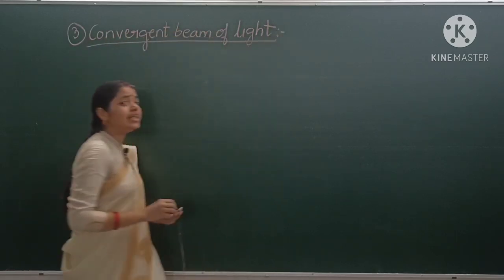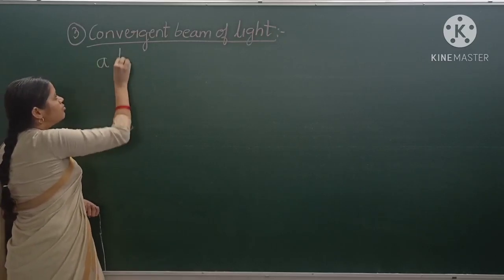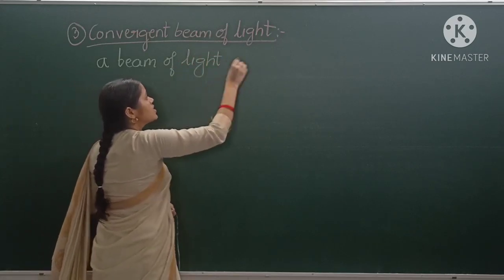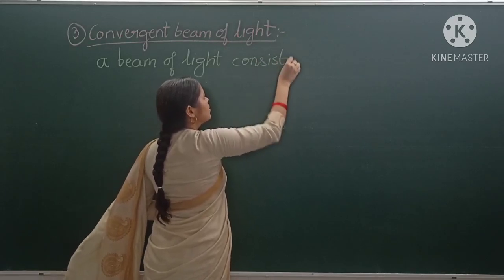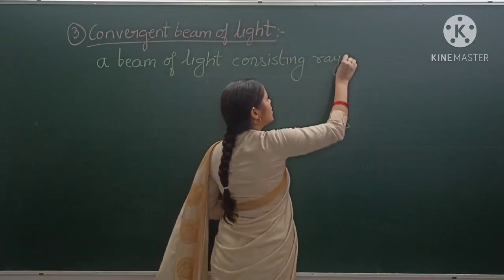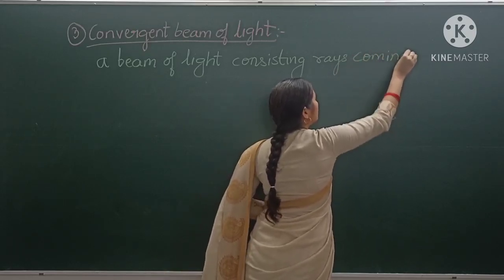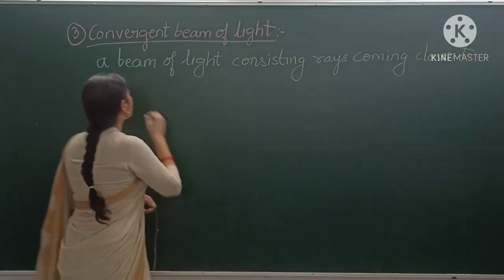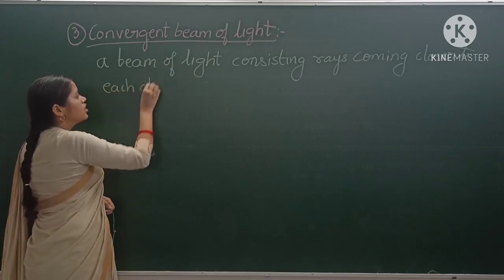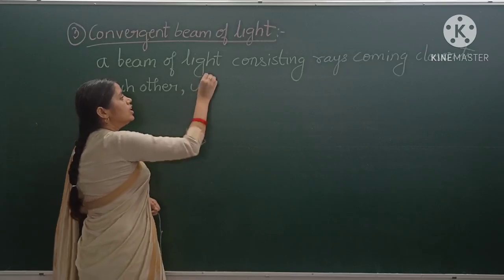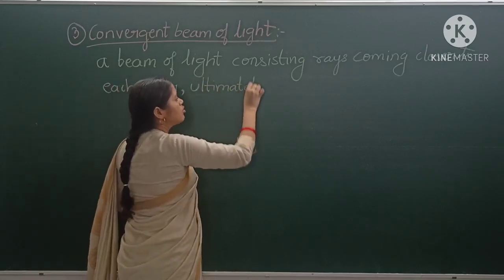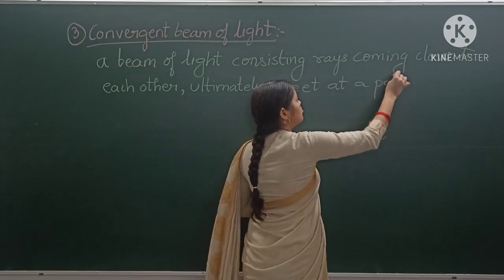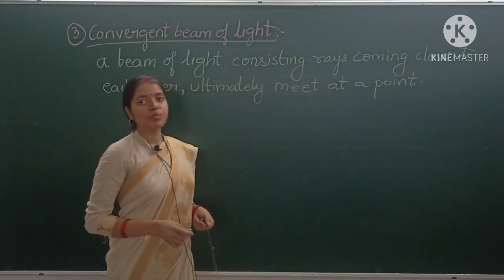So what is a convergent beam of light? A beam of light consisting of rays coming closer to each other, which ultimately meet at a point, is called a convergent beam of light.